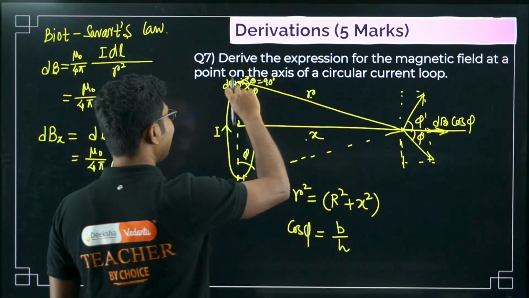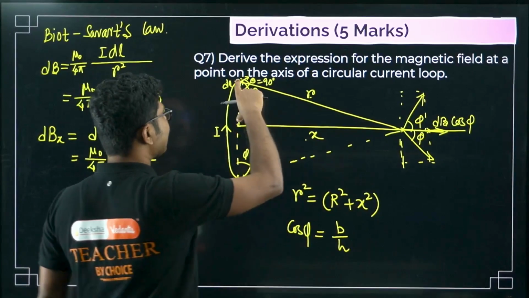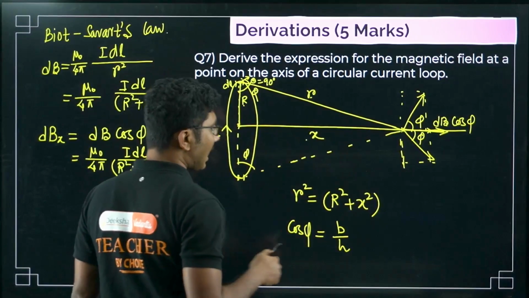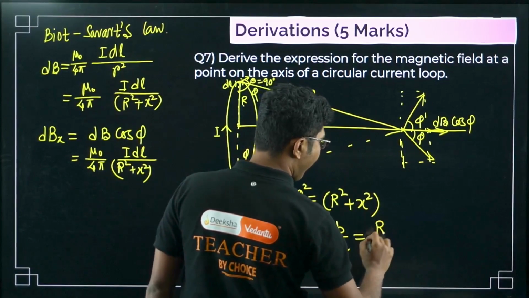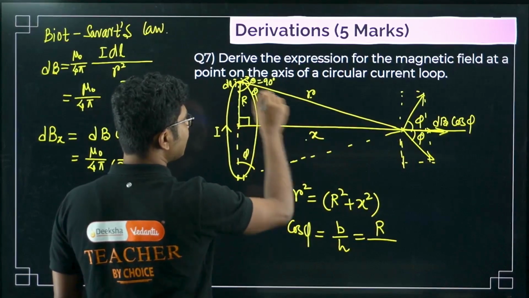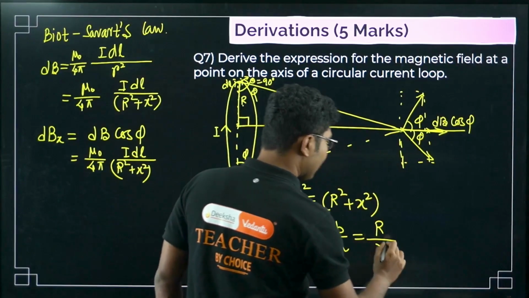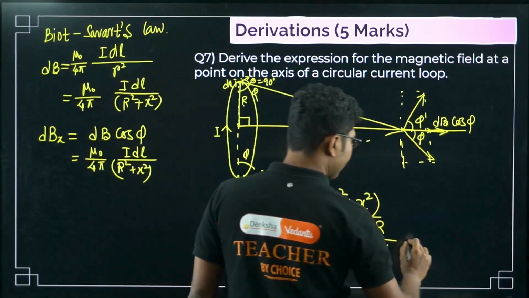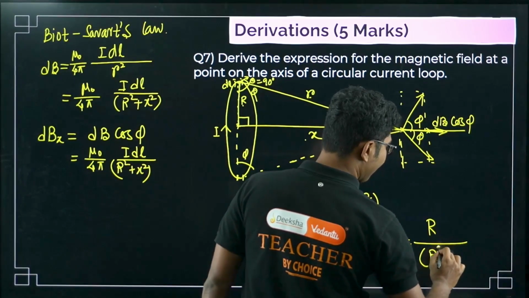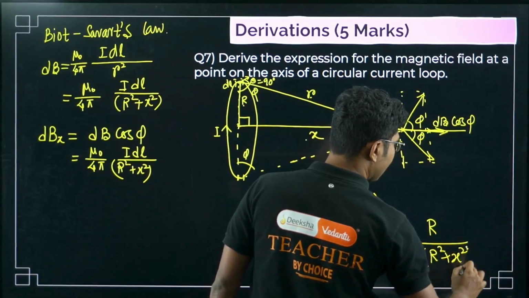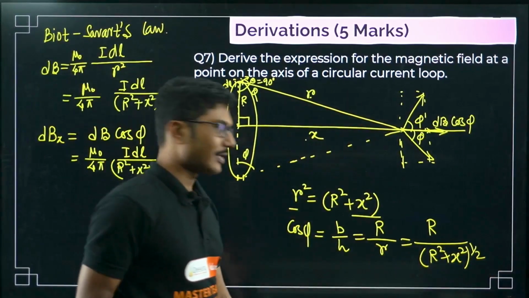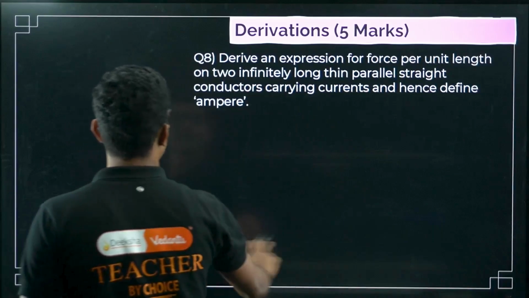For this angle, if this is the angle, then this side is base, right? So this side is base, means base is R. And what is hypotenuse? This is our 90-degree angle, so this is the hypotenuse, and we have already calculated that. So we can say that cos phi is R by square root of r square plus x square, or square root can also be written as a to the power half, right? So we will use this here.